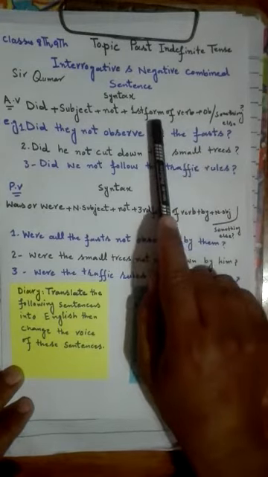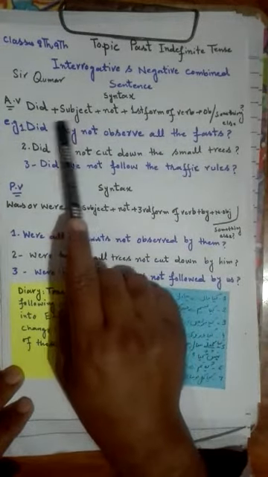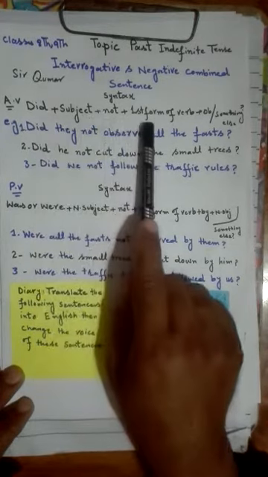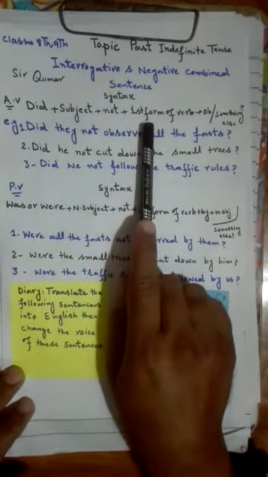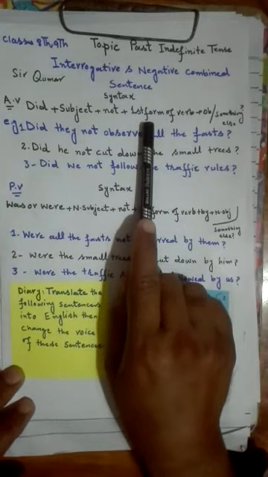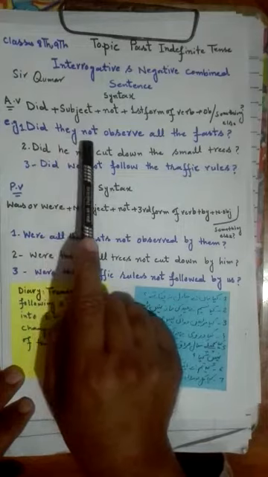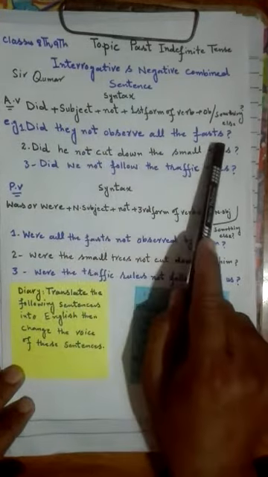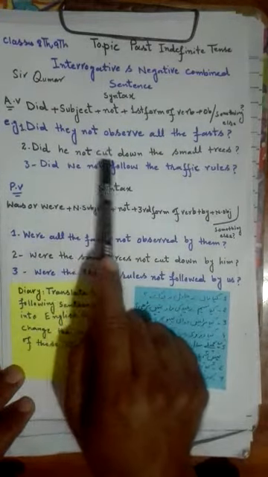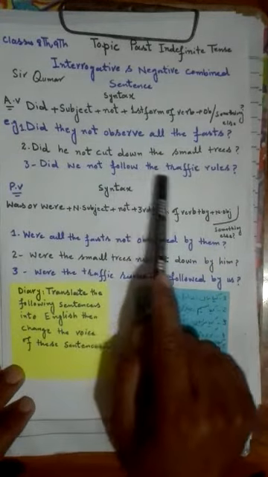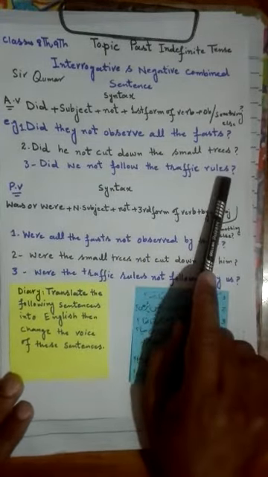It should be kept in your mind that whenever we use did in any kind of syntax, we always use the first form of the verb. Okay, now examples. First of all, did they not observe all the fasts? Did he not cut down the small trees? Did we not follow the traffic rules? These are some examples.